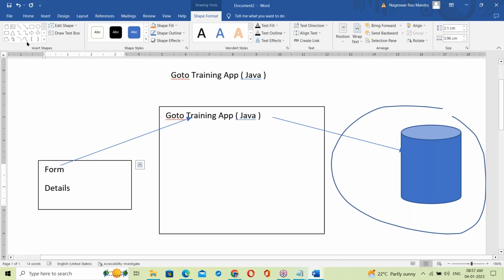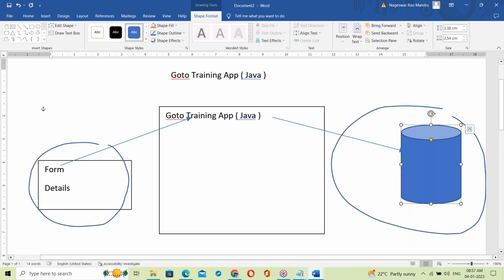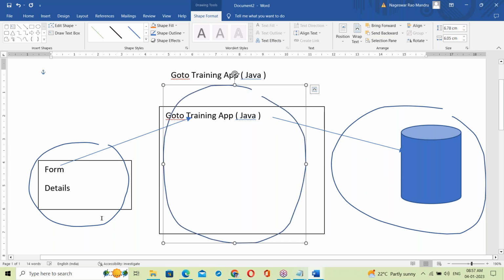This is the front end, and this is called the back end here. So this is the actual application, the server side application, and this is called the server. So this is front end, this is back end, this is the actual application. Now Java is used at the front end and also on the server side. The back end is the database.